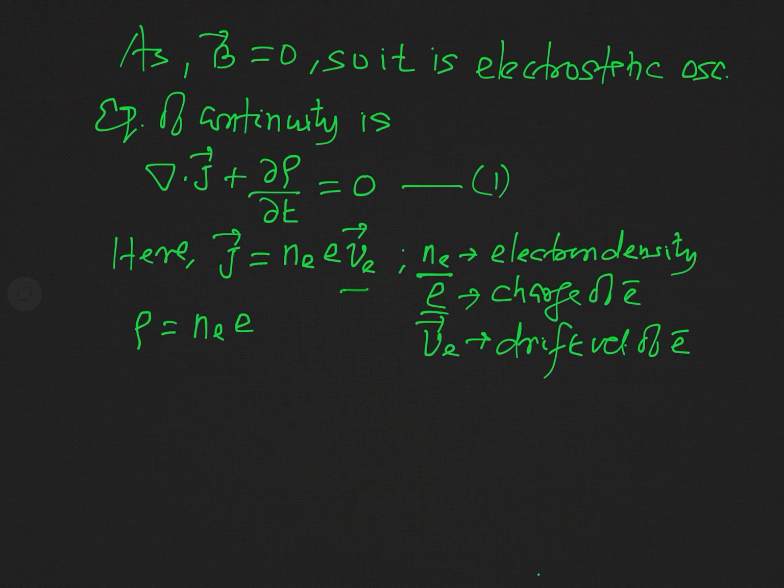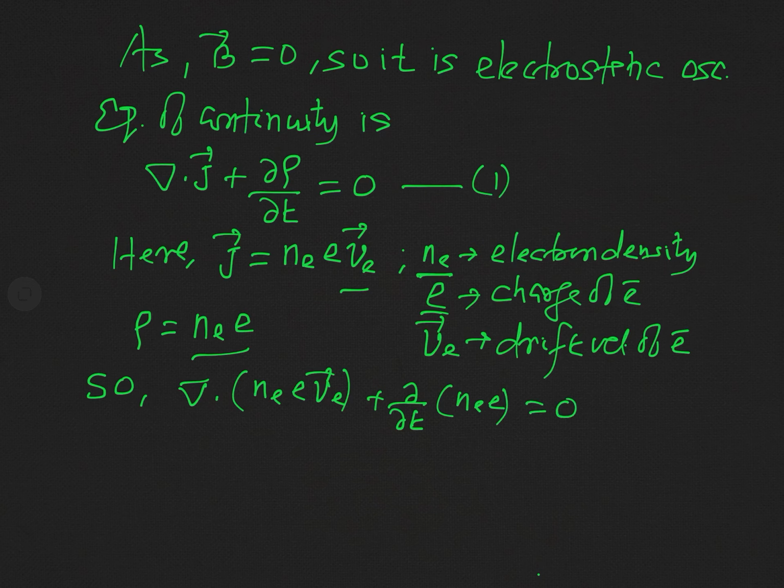Now let us put these two values, the value of J and the value of rho, in equation 1. So now what will be our equation 1? This will be del dot Ne e Ve plus del by del t of Ne e, and this is equal to 0.